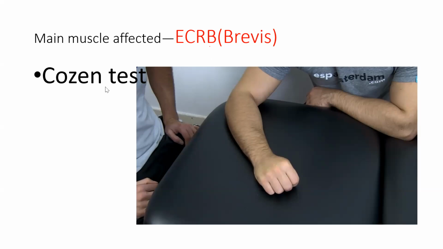It will give rise to pain. So for Cozen's test, you stabilize the elbow, feel for the lateral epicondyle, and ask the patient to radially tilt the wrist and do the extension. So ECRB, Cozen's test, Sania Mirza, lady, lateral epicondylitis, and tennis elbow.